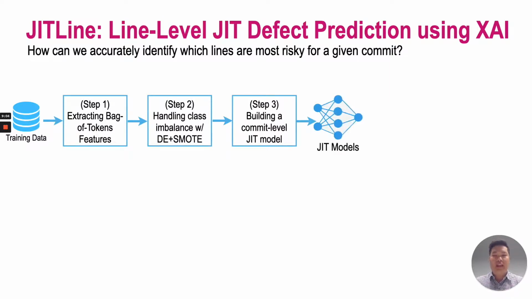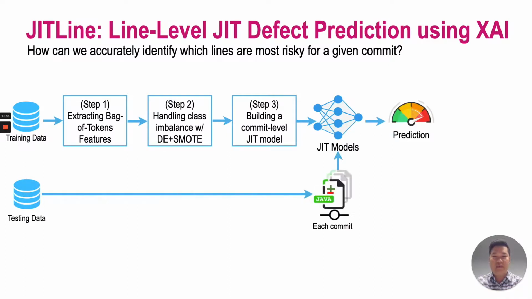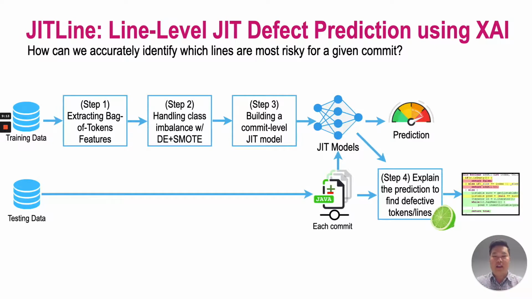For each commit in the testing dataset, we use LIME, a state-of-the-art model-agnostic technique, to explain the prediction. So with this approach, it allows us to understand which tokens contribute the most to the commit. Then we can compute which lines are the most defective.